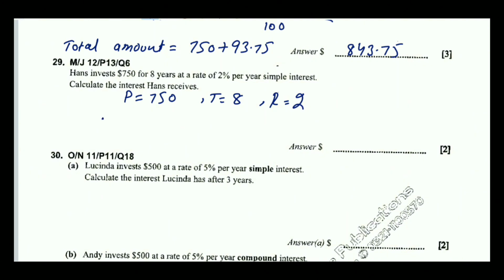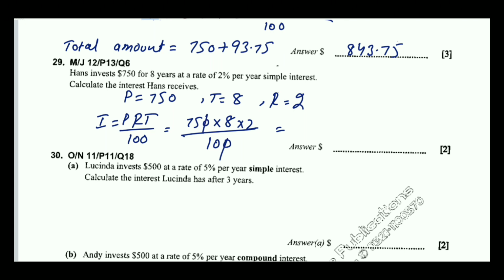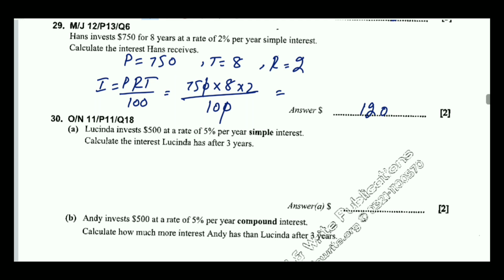Interest, it means we just have to find interest by using the formula PRT over 100. You can cut down these zeros and your final answer will be 120.